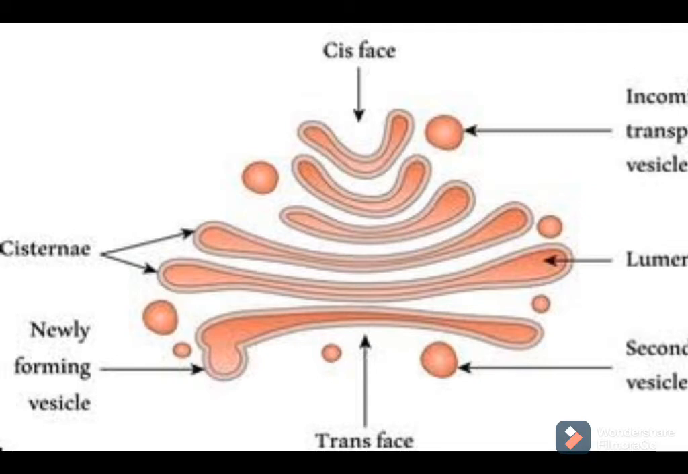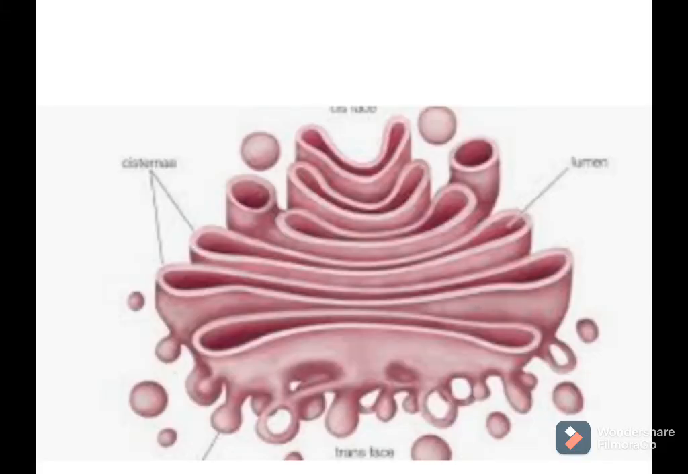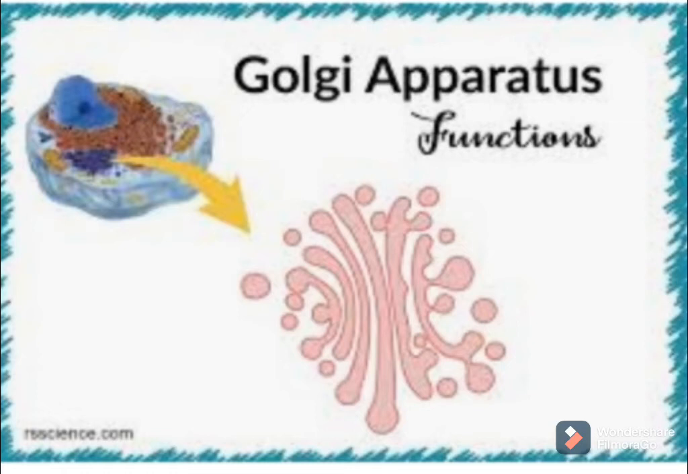then from the cis phase it passes to the different sacs of the Golgi apparatus, and in each and every sac it gets modified. Then after completion of modification, this raw material gets packed into the vesicle, and then it comes out of the trans phase and passes to the destination, or to the different parts of the cell where it is necessary. So we will study in detail what the function of the Golgi apparatus is.